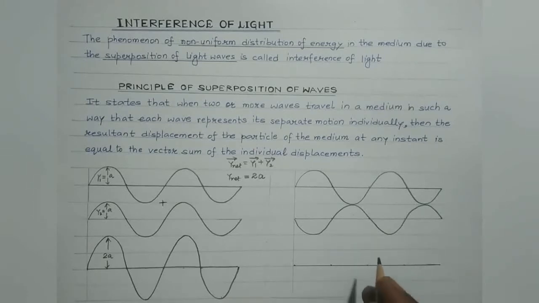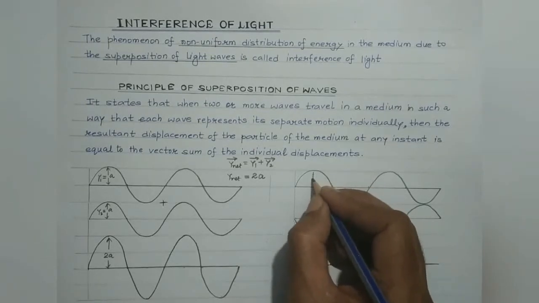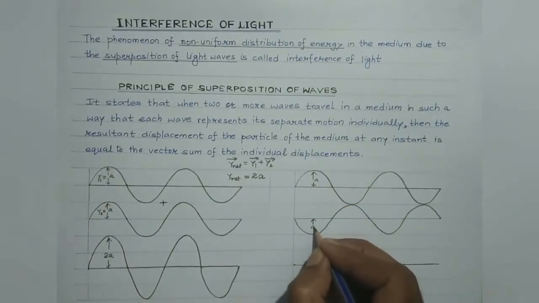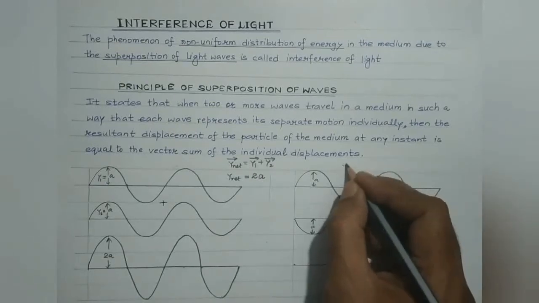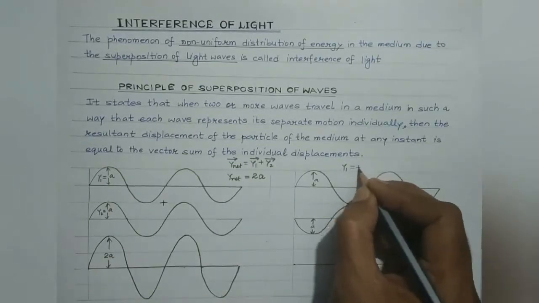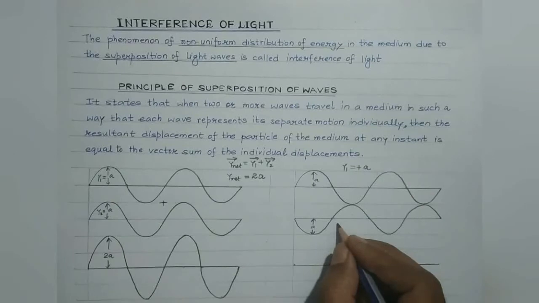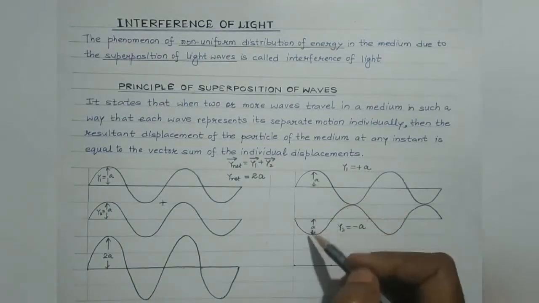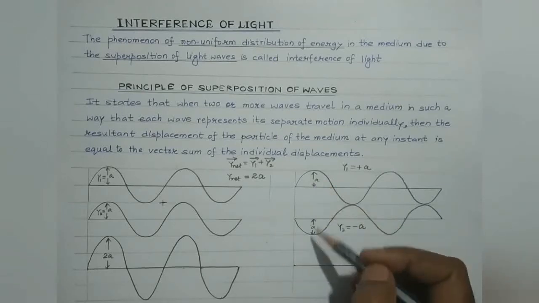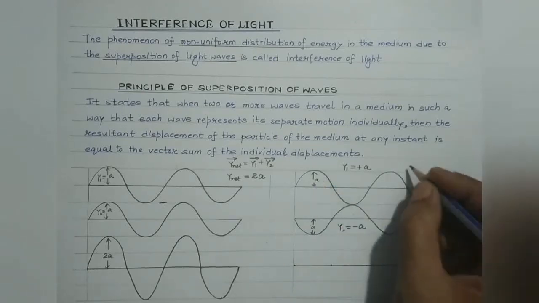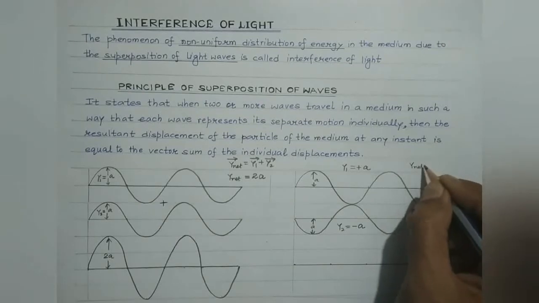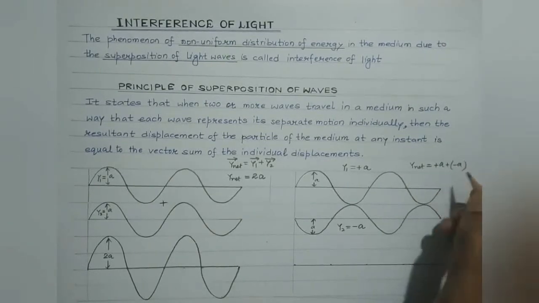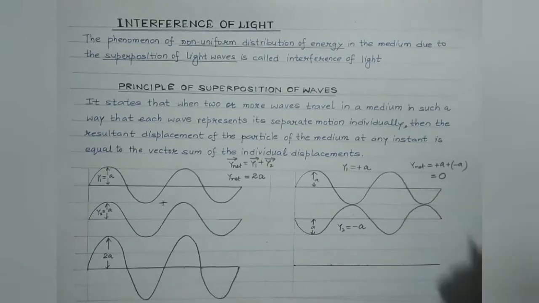And students, if these two waves are of the same amplitude, y1 would be equal to plus A and y2 would be equal to minus A, because they are out of phase. They are in the opposite phase of vibration, isn't it? So the resultant displacement would be given by plus A plus minus A. That will be equal to 0.